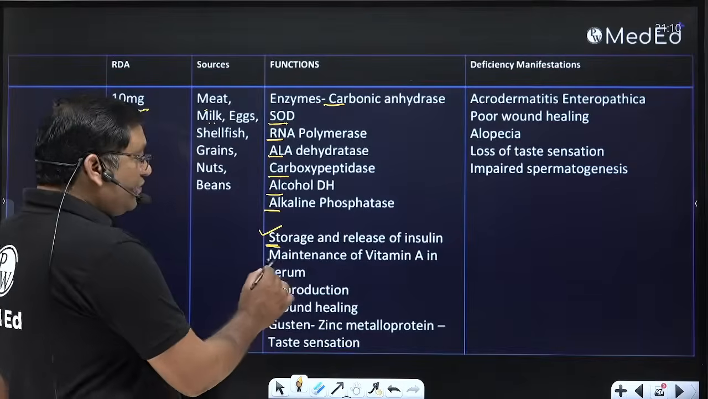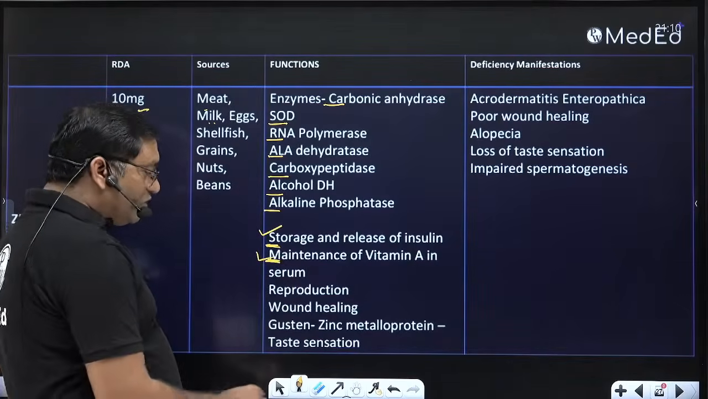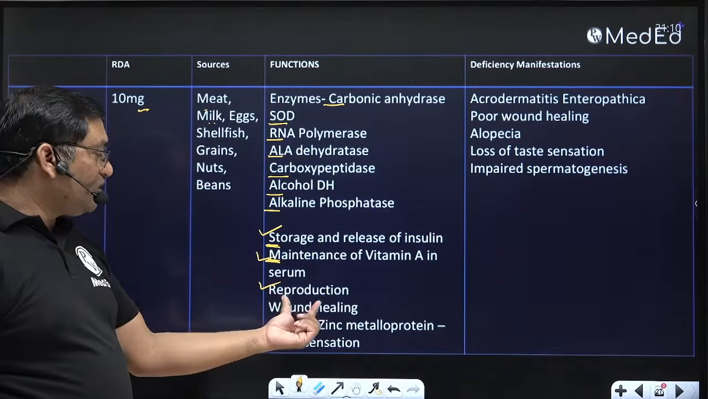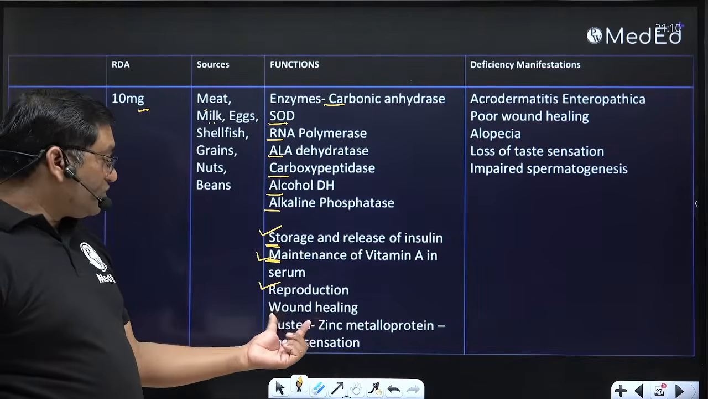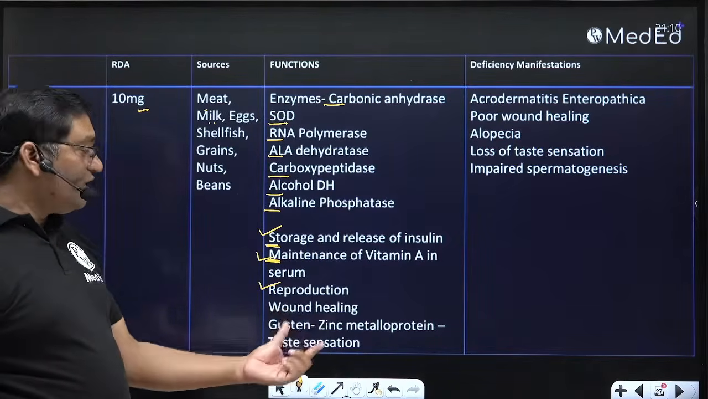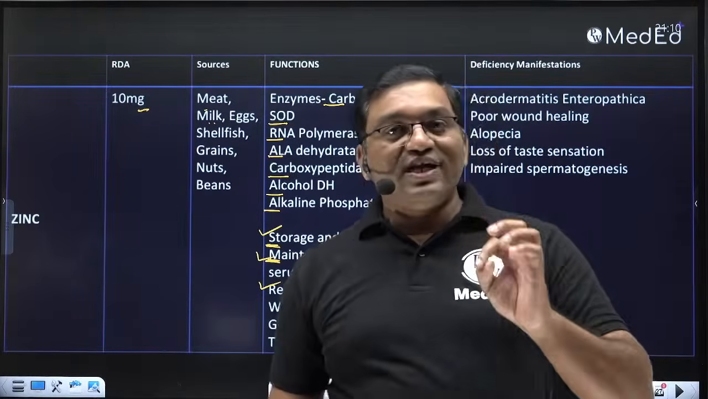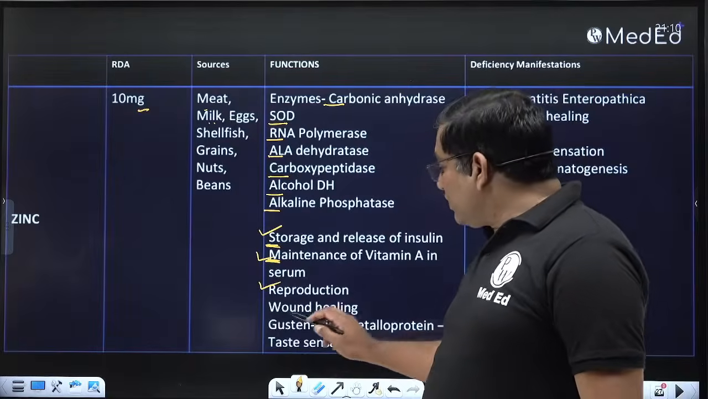Vitamin A level in the serum is important. It is important for the maintenance of the germinal epithelium, so it is important in reproduction. It is important for wound healing. It is important for immunity. Specifically, it is required for B cell and T cell function. So it is important in wound healing.